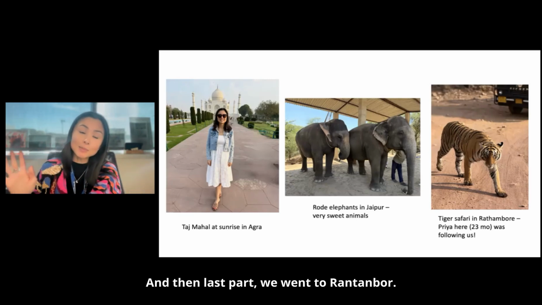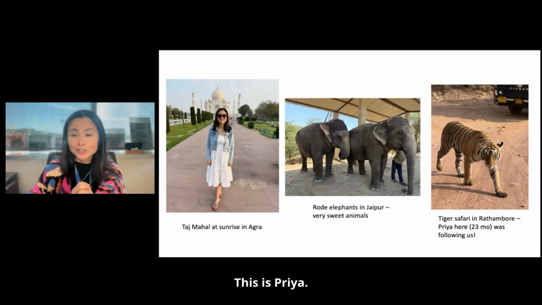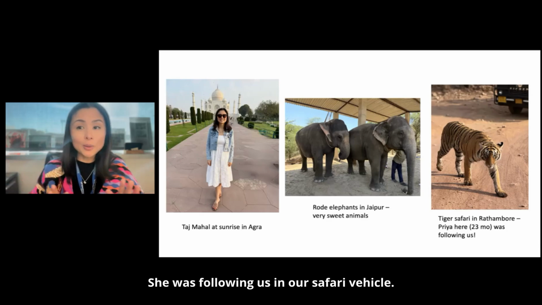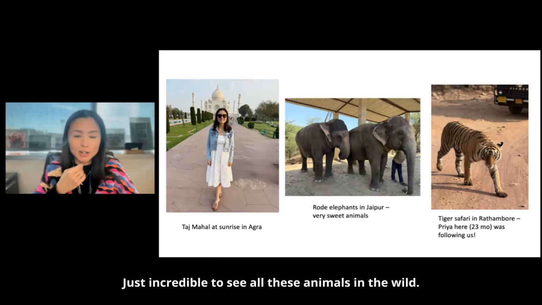And then last part, we went to Ranthambore. Sorry, I might have spelled the name of that city wrong, and did a tiger safari. This is Priya. She is only 23 months. She was following us in our safari vehicle. Just incredible to see all these animals in the wild.